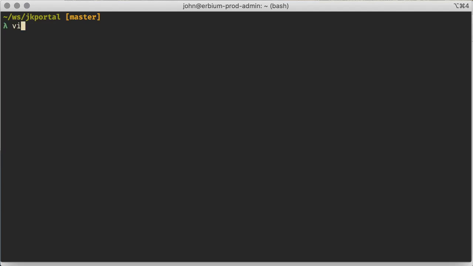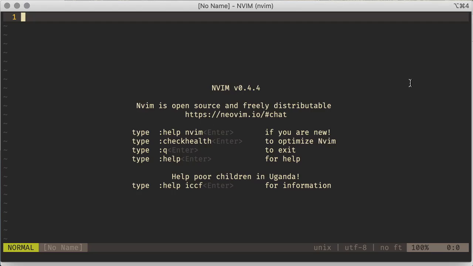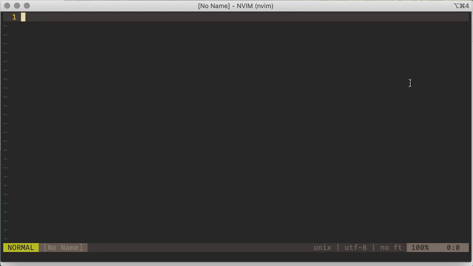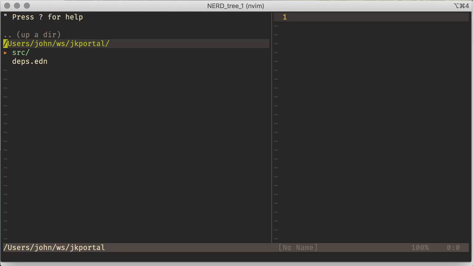So I'll start from scratch here. I'll start vi. By the way, that alias that I have, I've aliased vi to nvim, so you might have to run nvim instead of vi from your command line. Clean slate here. We'll open up our code. Let me get Keycaster running so I can show you the keystrokes that I'm typing. No, that's not going to work for me today. Okay, I'll just have to describe them to you.